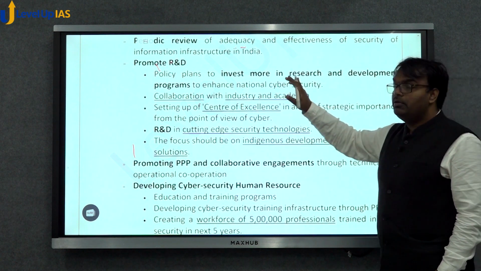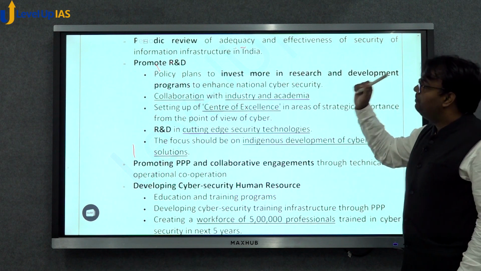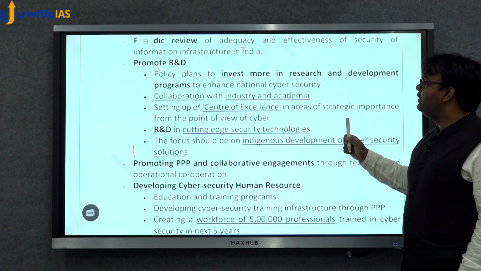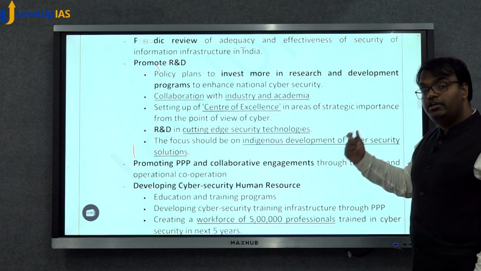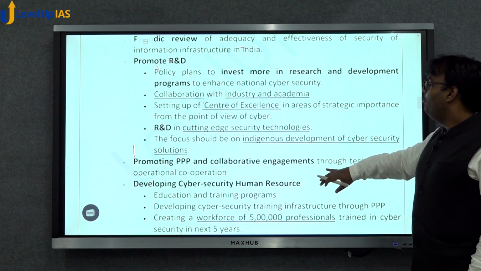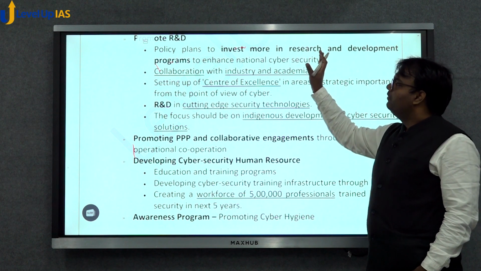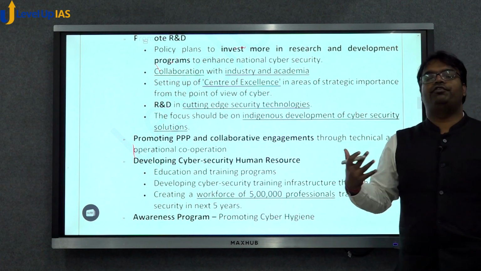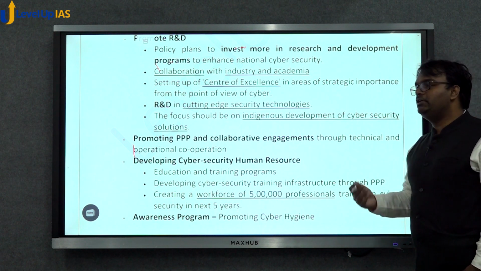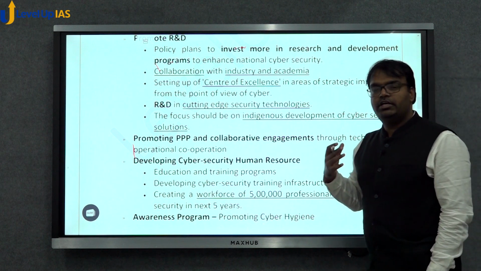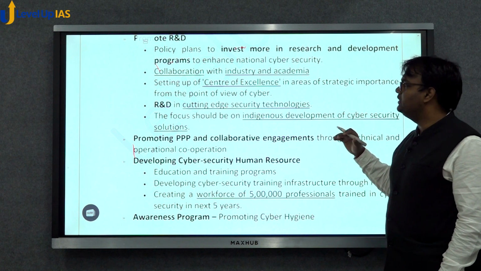Then the policy calls for promoting more research and development. For this, the policy called for investing more in research and development, collaborating with industry and academia, setting up centres of excellence, R&D in the newest, cutting edge technology, and focus on the indigenous development of cyber security solutions. But again, not a lot of effort has been made. Even now, for cyber security solutions, that is antivirus or the newest network security mechanisms and methods, we are dependent on other countries.